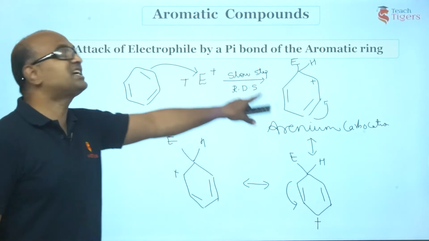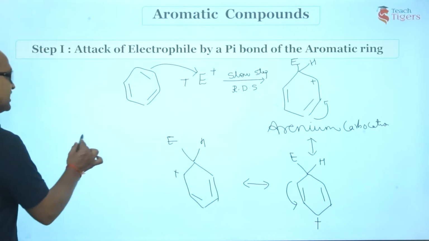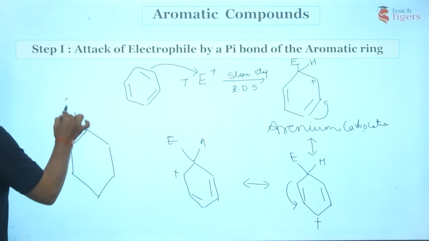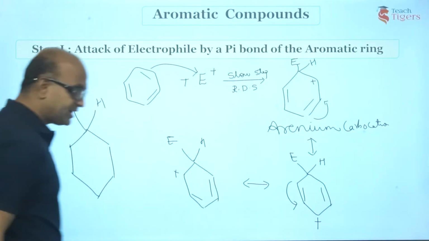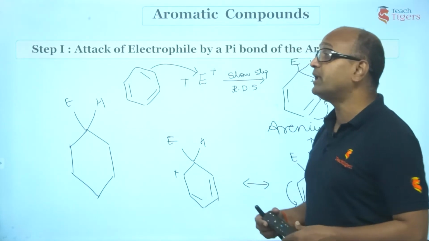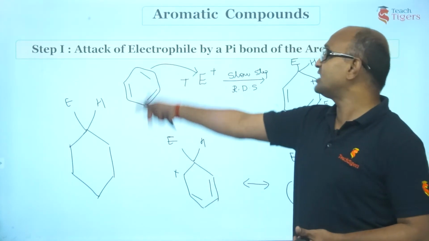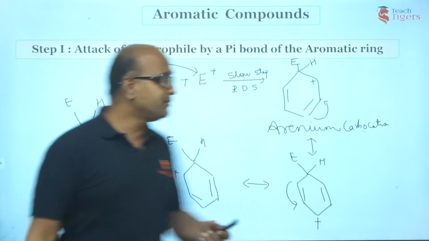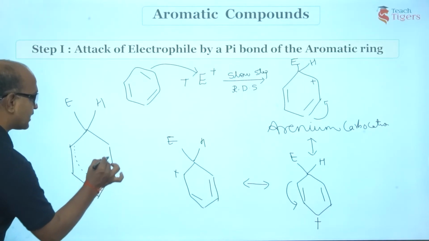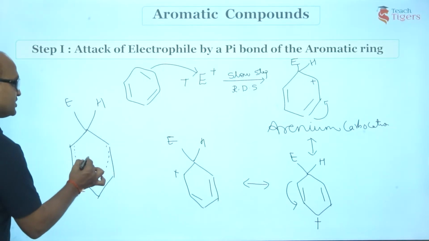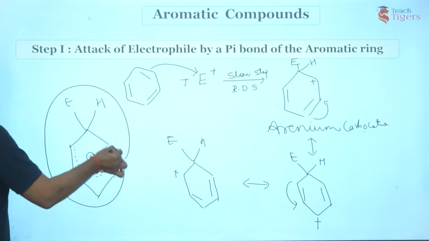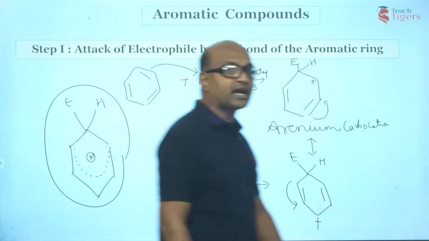Now, how do you indicate this arenium carbocation? Guys, I'll show you the resonating structure of arenium carbocation. This is not involved in resonance because this is sp3 hybridized. For a compound to exhibit resonance, it has to be planar, sp2 hybridized, which is not the case with this carbon. Now, the pi bond has been moved from here up to this carbon. Am I right or wrong? And the positive charge is present on this part. So this is how you indicate the resonance stabilized arenium carbocation.